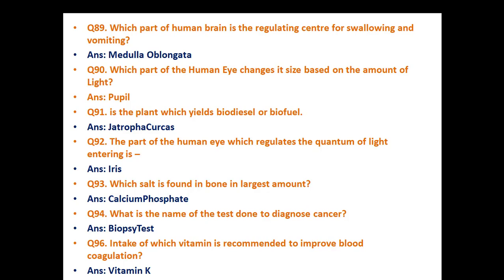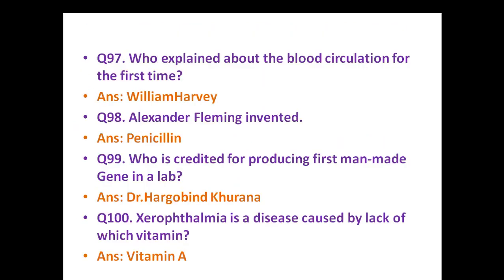What is the name of the test done to diagnose cancer? Biopsy test. Intake of which vitamin is recommended to improve blood coagulation? Vitamin K. Who explained about the blood circulation for the first time? William Harvey.